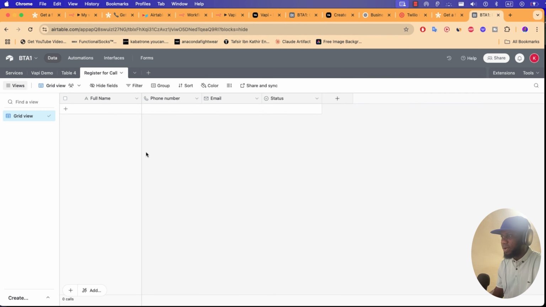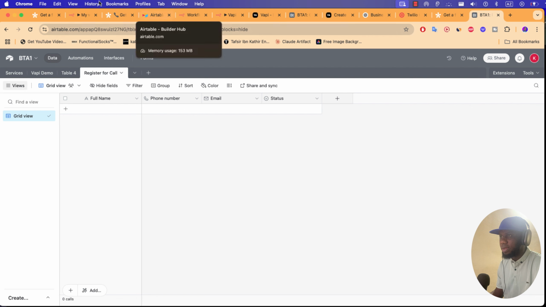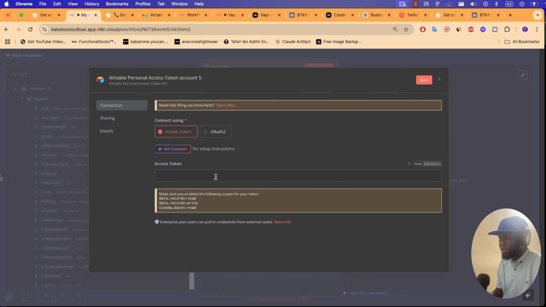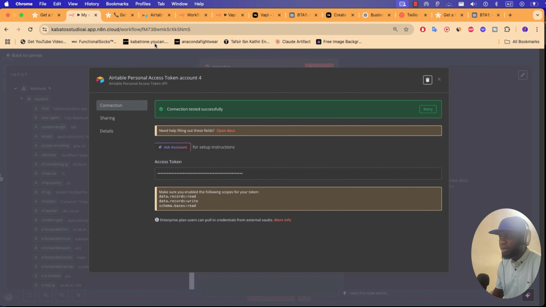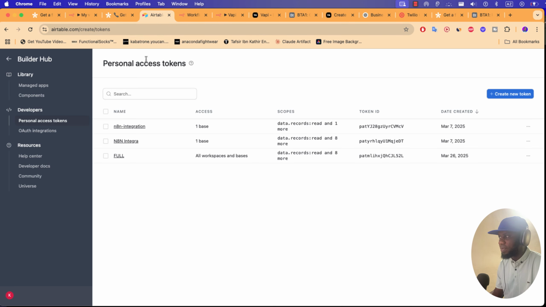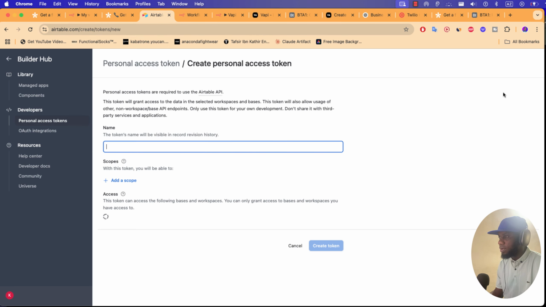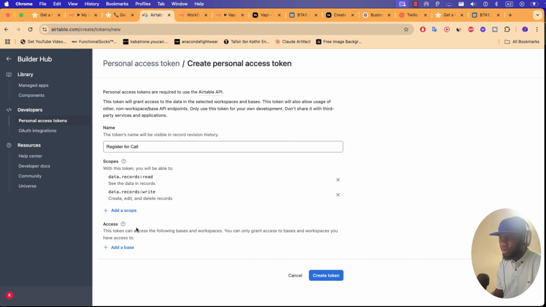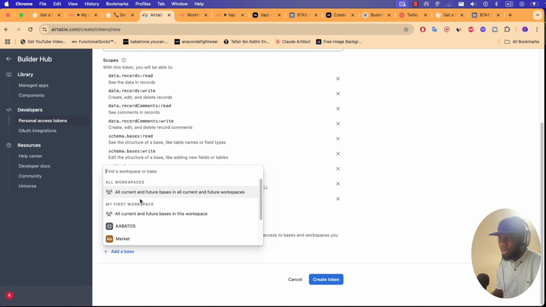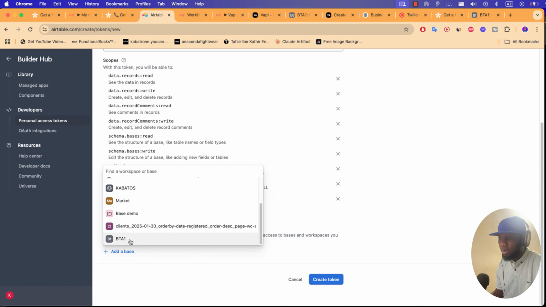So let's try it. If you go to your N8N now, you want to find the API key for this. If you add your Airtable, you want to find the API key. If you go to the description, you get access to this page where you can create a new API. So you do one click here and you name your API like that, and click here and add all information here. After that, click here and choose the database.